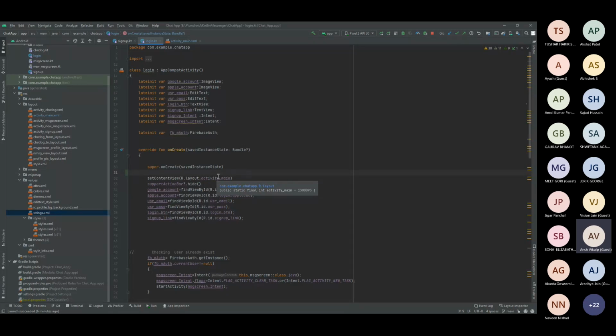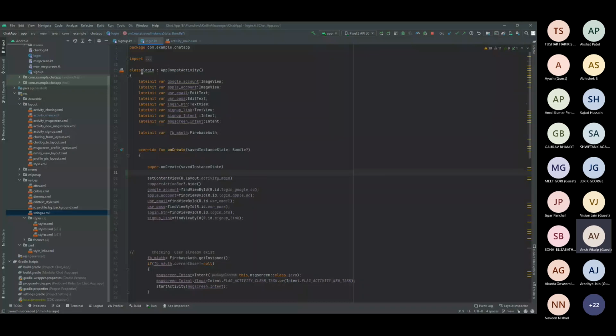For example, if it's a large app and some data needs to be loaded, like some table or some large user table data, it will take a very long time. So the industry standard practice is to declare it globally. Globally means inside the class, just like this is the AppCompatActivity, this is a login activity, this is a login Kotlin file, and this is a class.